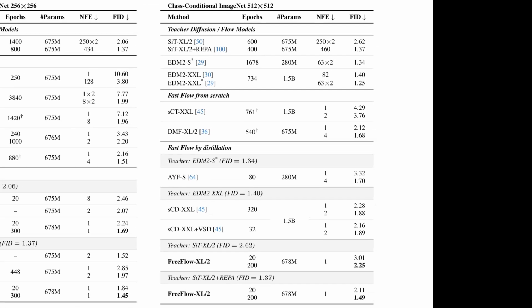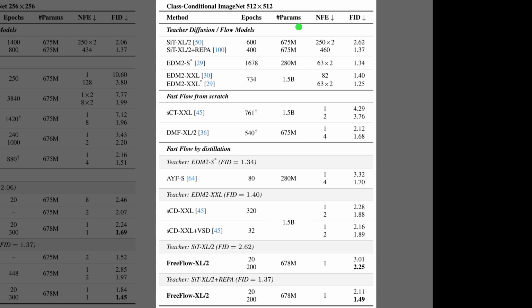So, while Table 2 focused on ImageNet at 256 resolution, this table reports the same story at 512 by 512. The top block lists powerful teacher models that hit FID between about 1.3 and 2.6, but require dozens or hundreds of function evaluations. The middle rows show fast flows trained from scratch that use only one or a few steps yet have clearly worse FID. The bottom distillation block shows FreeFlow XL/2 narrowing that gap, reaching FID about 1.5 from the best teacher with just a single step.